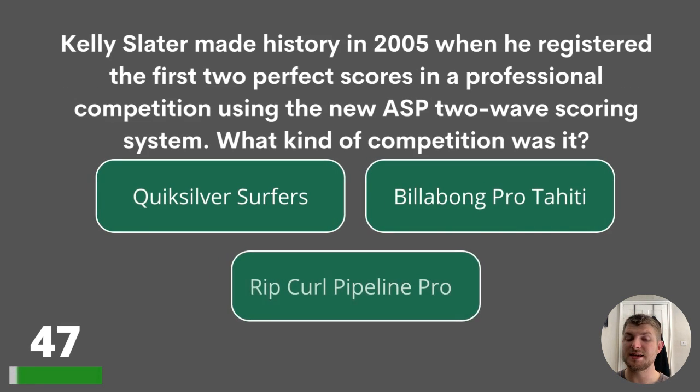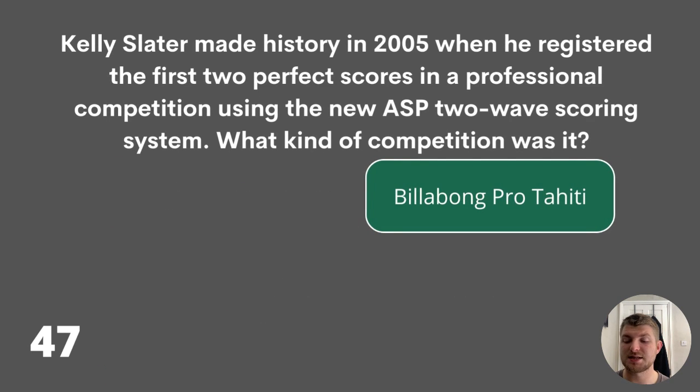47. Kelly Slater made history in 2005 when he registered the first 2 perfect scores in a professional competition using the new ASP 2-wave scoring system. What kind of competition was it? Quicksilver Surfers, Billabong Pro Tahiti, or Rip Curl Pipeline Pro? The answer is Billabong Pro Tahiti.